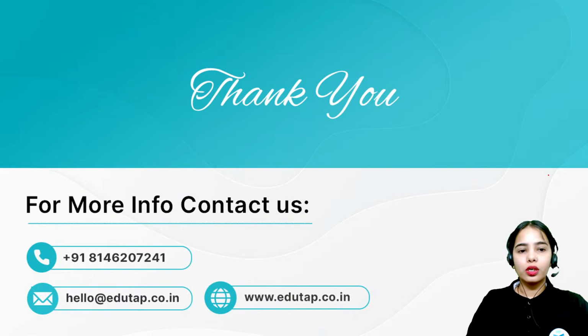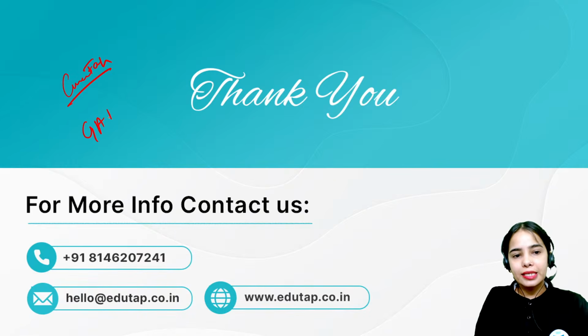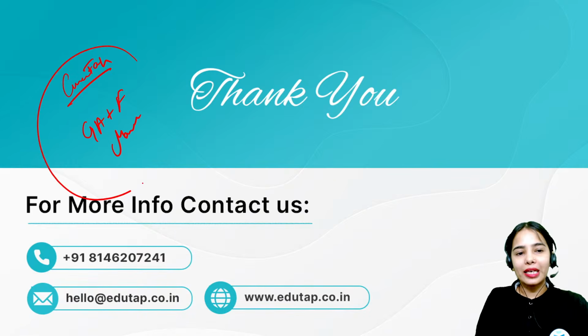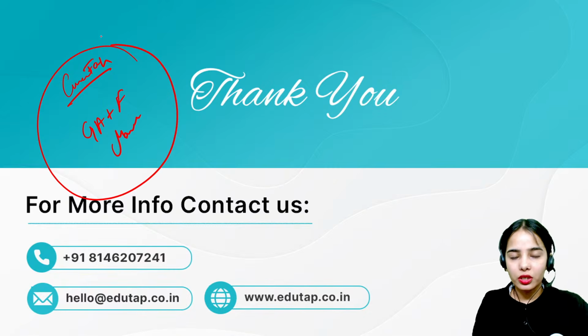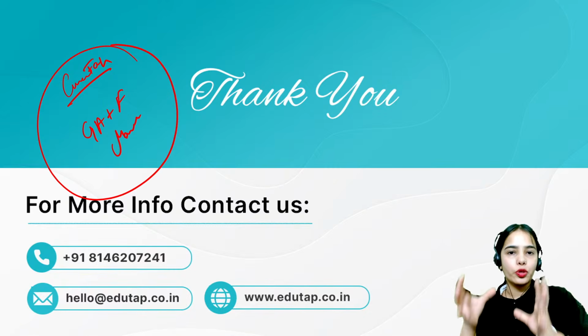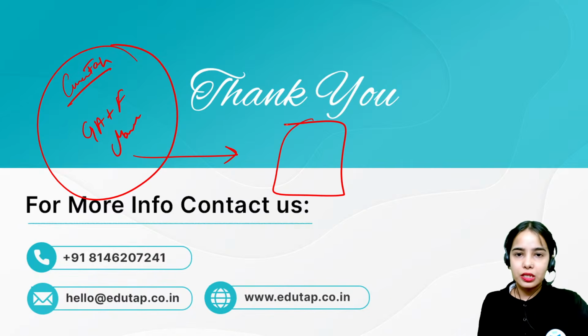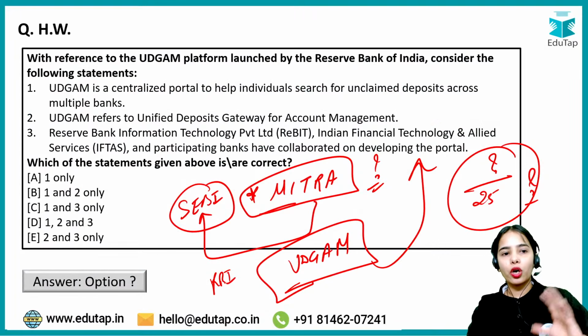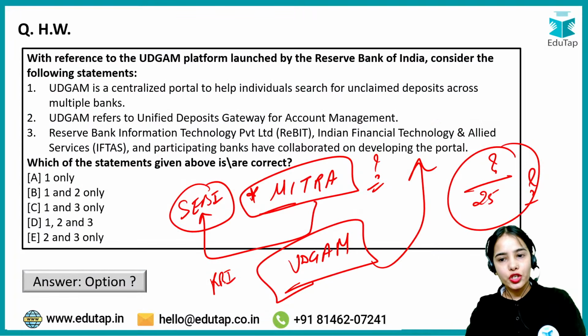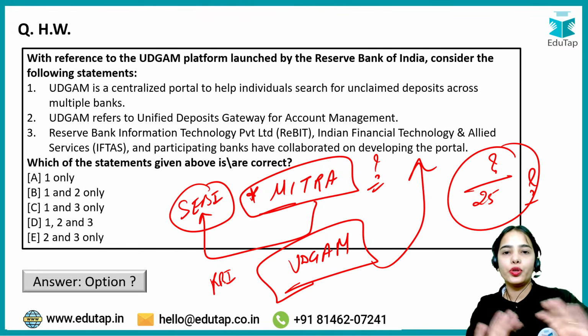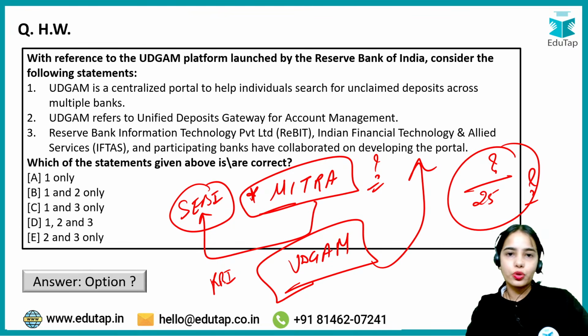If you have the course of EduTap, then you have the Current Tap magazine. The GA plus finance section of March, we have revised. I have tried to bring the most important concepts and the most important articles from it. So just revise it through the document once more. These are the most important topics that we have covered in this one session. Most of the topics have been covered, but I still suggest you go through your magazine so that any small points you can revise through there. Here you have understood the most important points.